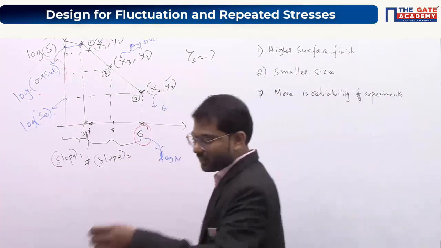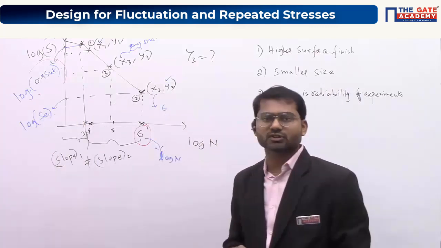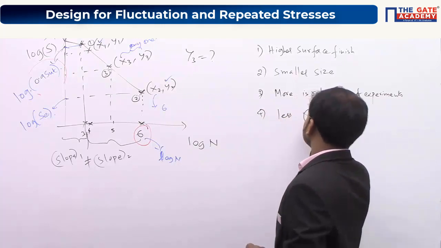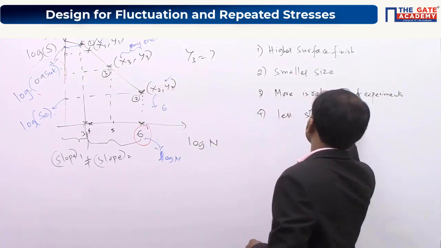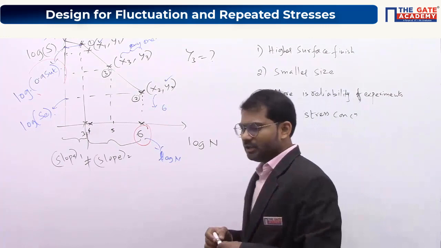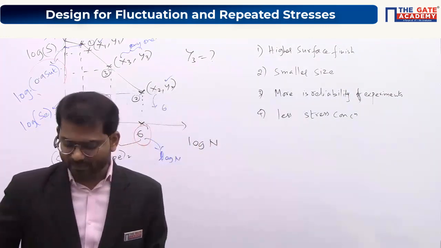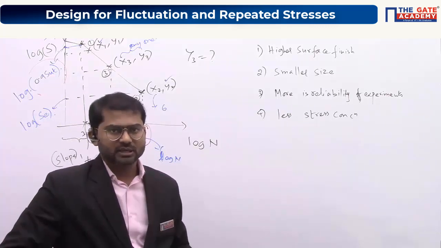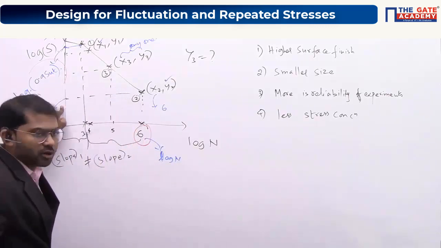Clear? And the next one is stress concentration. So we are expecting stress concentration to be as less as possible. Less stress concentration. Understand? So these are the very important 4 parameters which will decide the endurance limit of components, whether it is closer to this value or not.